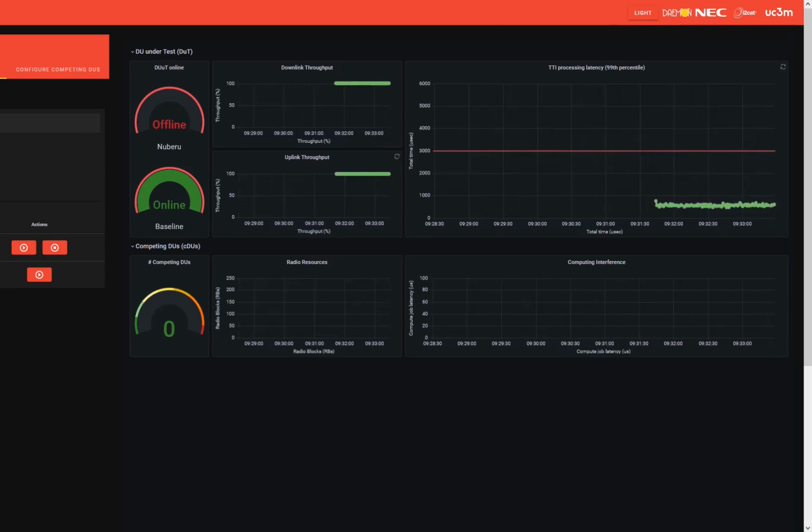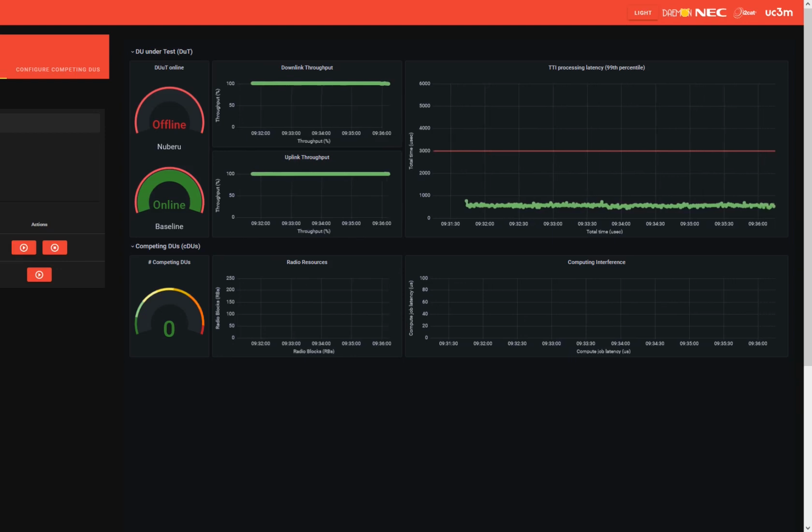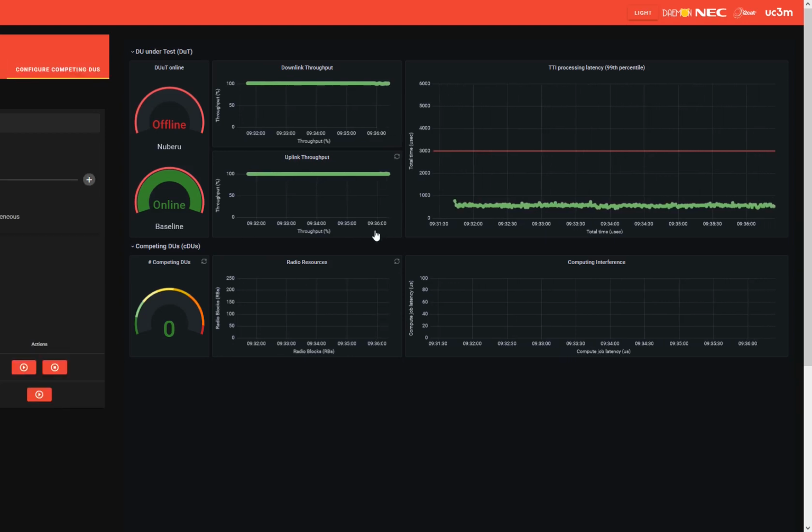As you can see, the competing platform processes all the TTIs of the baseline DUT well below the threshold, which preserves maximum throughput at all times. This is expected because there is no competition for computing resources at this moment. Let's deploy one competing DU with high load to study its impact on our DUT.